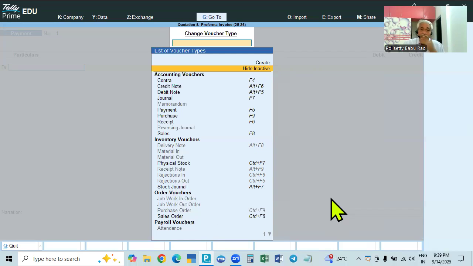So what we have to do is, we have to take the sales order voucher and make it optional. A sales order voucher is a regular voucher. If you make it optional, then it will become an optional voucher. When you print that, it will not show sales order, it will show as quotation, if you make it optional. If you don't make it optional and you print it, it will show sales order only. So what we have to do is, we have to take this one.